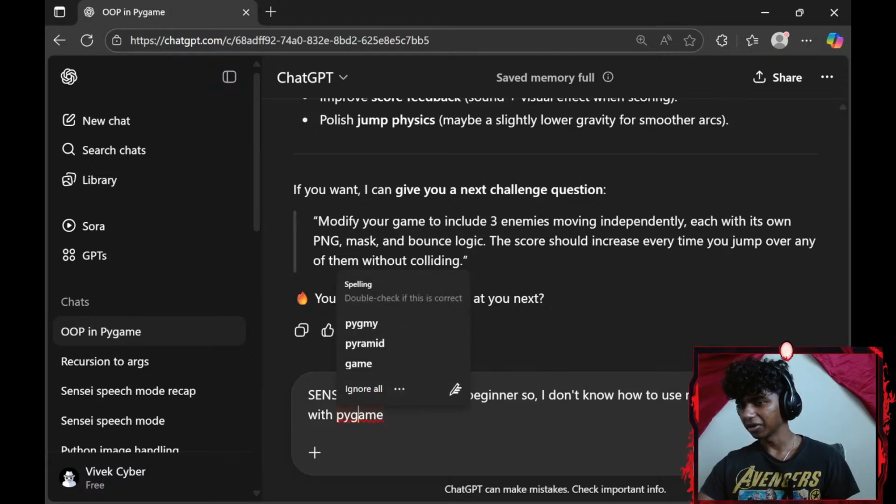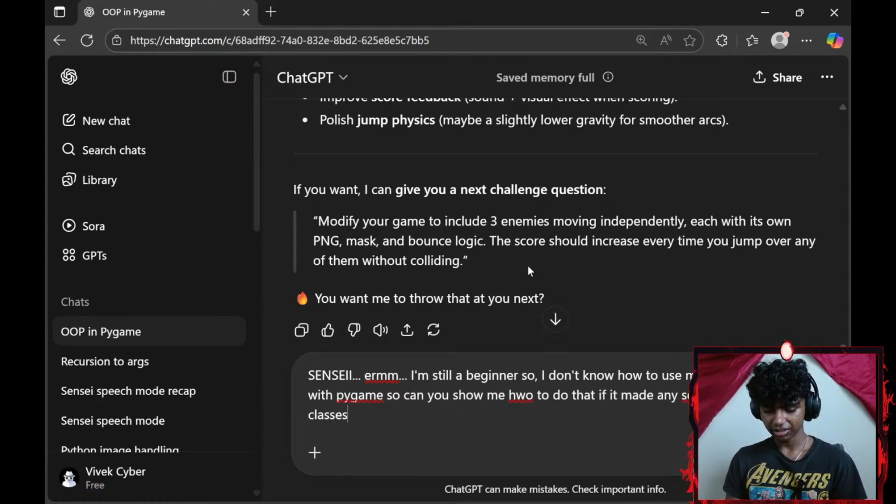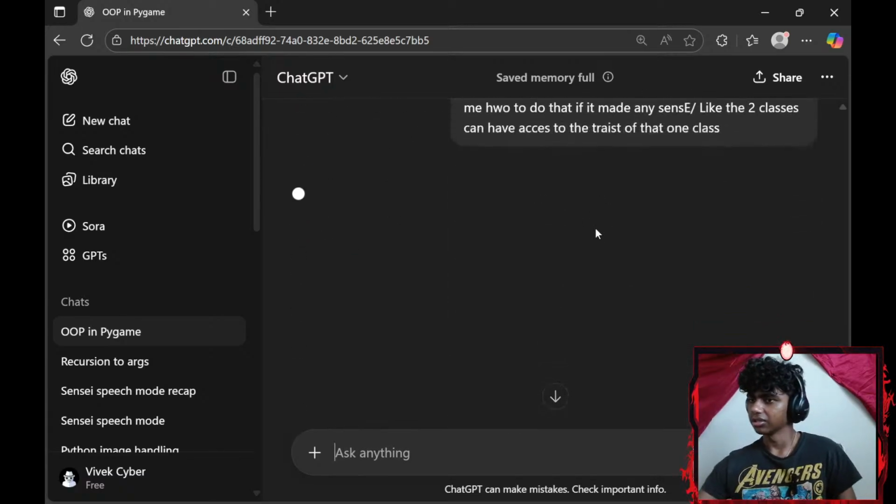With Pygame. So can you show me how to do that, if it made any sense? Question mark. Like, the 2 classes can have access to the traits of that 1 class.